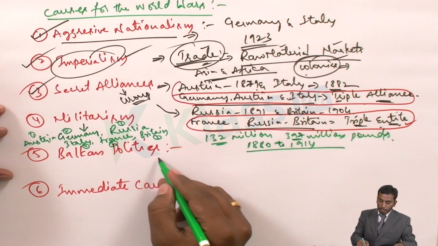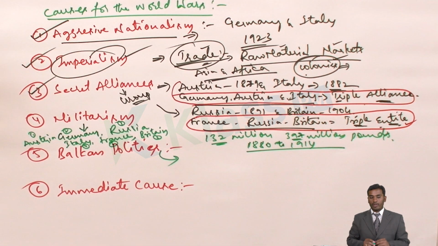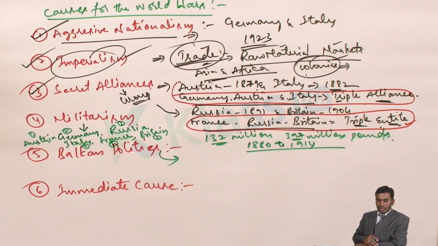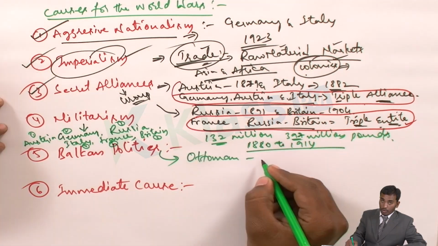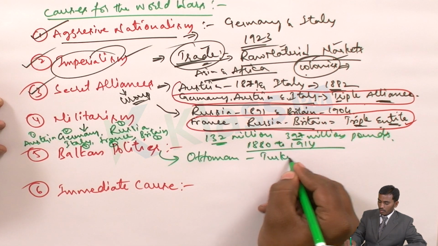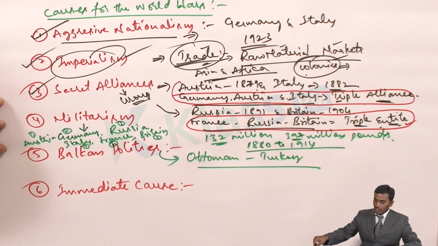So another one is Balkan politics. What is this Balkan politics? Balkan is an island. Some of the group of islands nearby Indonesia we call the Balkan Peninsula. So here we have many small kingdoms. People belonging to many sectors and languages used to live here, and they were all under the control of the Ottoman Empire of Turkey, which used to rule all these Balkan states.